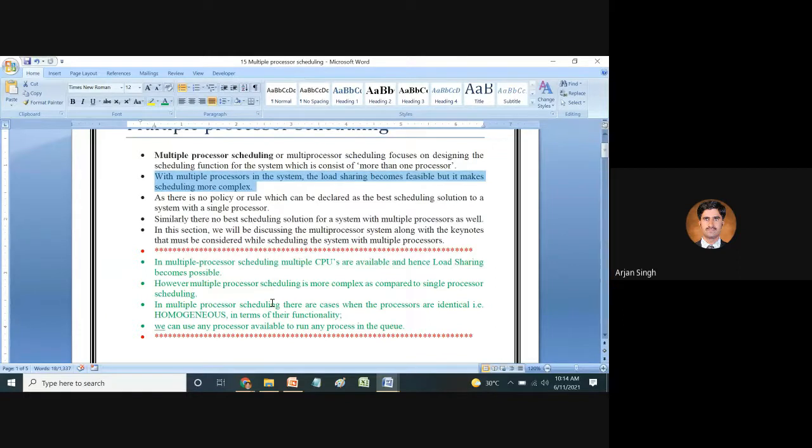However, multiple processor scheduling is more complex as compared to single processor scheduling.